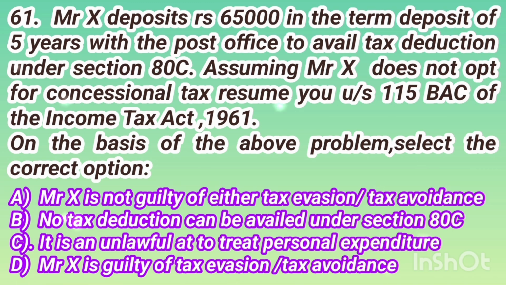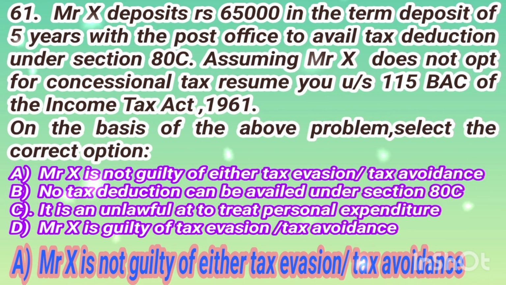Option A, Mr. X is not guilty of either tax evasion or tax avoidance. Option B, no tax deduction can be availed under section 80C. Option C, it is an unlawful act to treat a personal expenditure. Option D, Mr. X is guilty of tax evasion, tax avoidance. The correct answer is option A, Mr. X is not guilty of either tax evasion or tax avoidance.